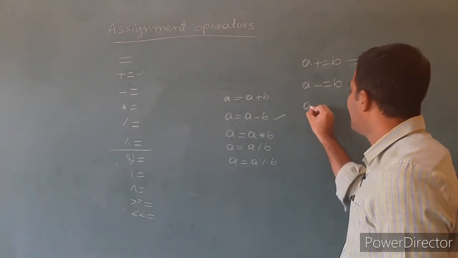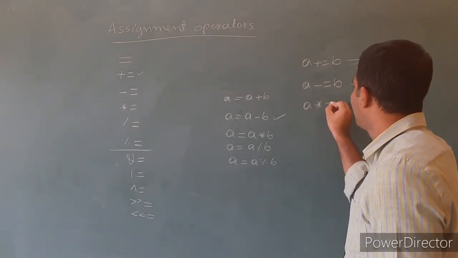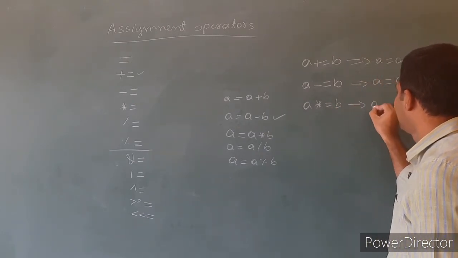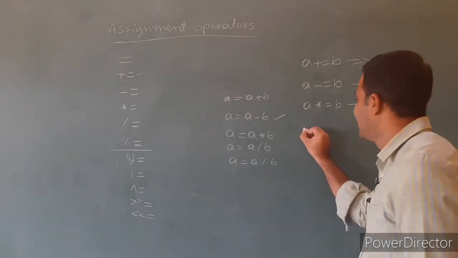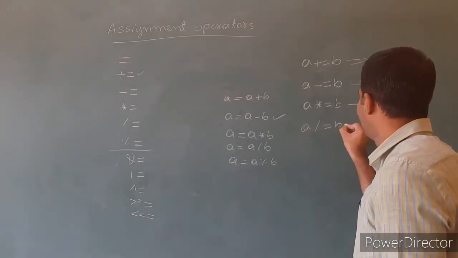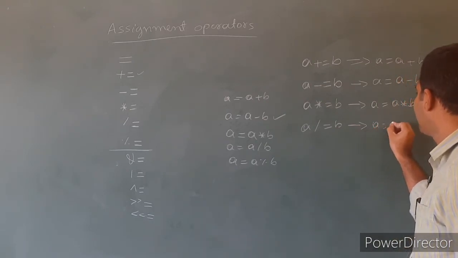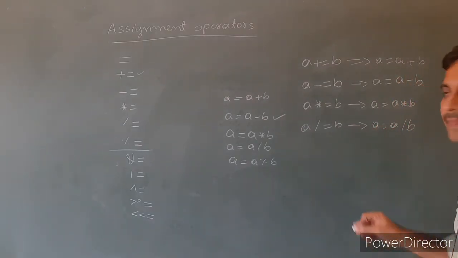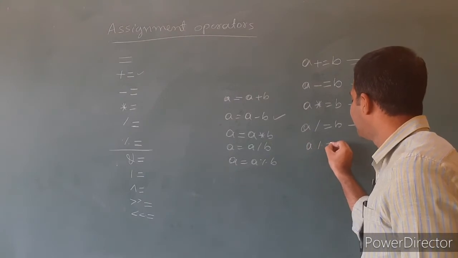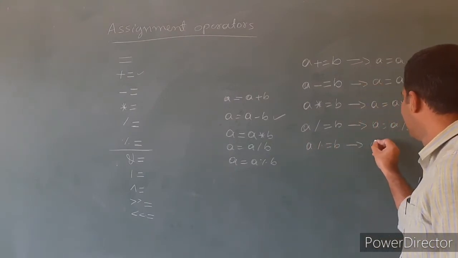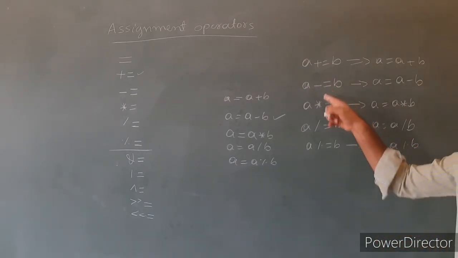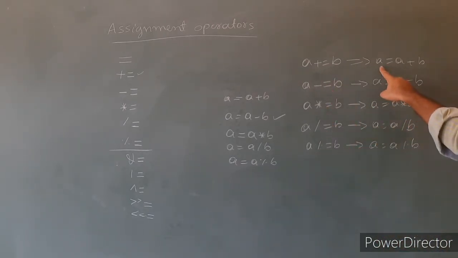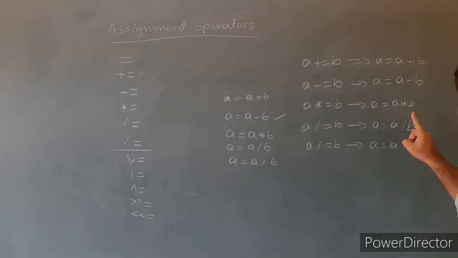Then if you write a star equals b, it is same as a equals a into b. Next one is a divided by equals b, which is same as a equals a divided by b. Then a modulus equals b, it is same as a equals a modulus b. So these are the shorthand notations, same as a equals a plus b, a equals a minus b, like this.